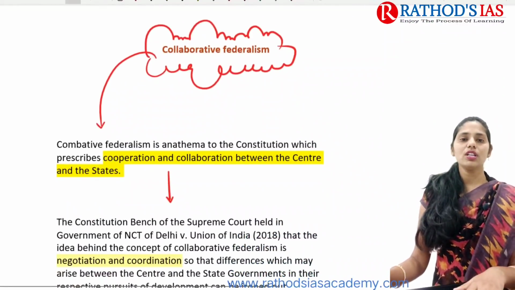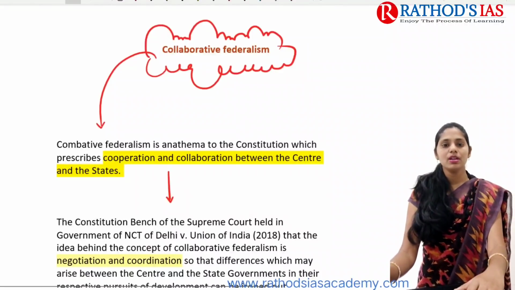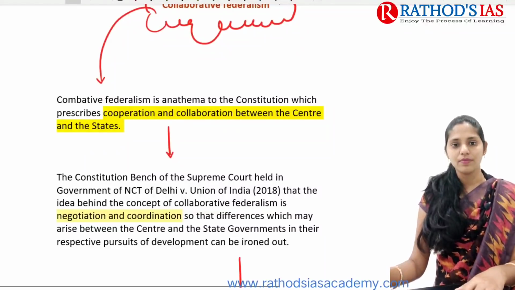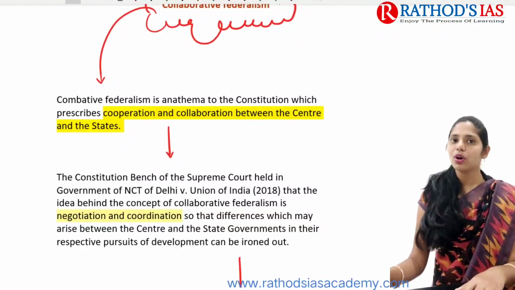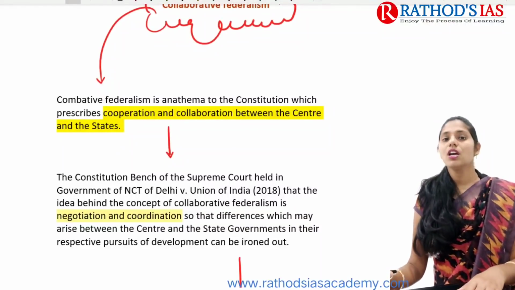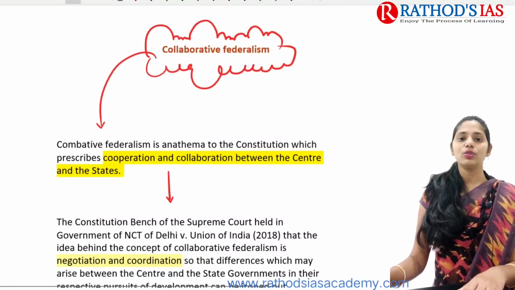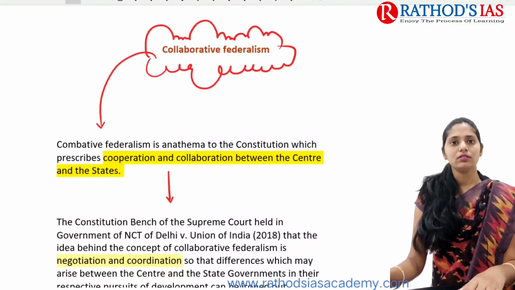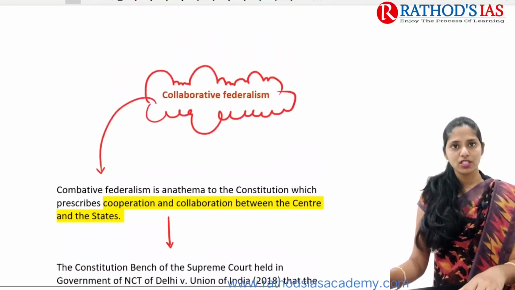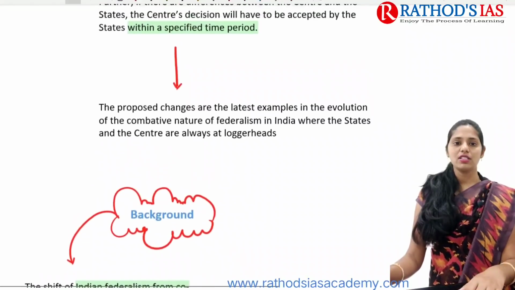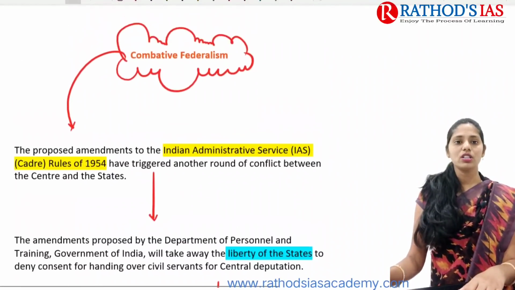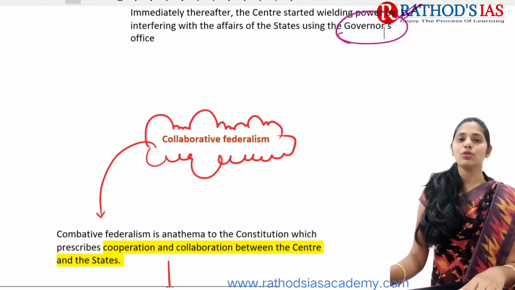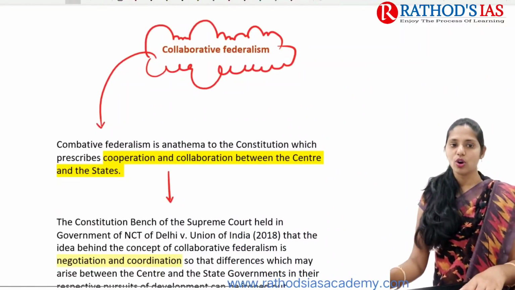So if you're talking about combative federalism, it is one of the important things which is against our democracy, right? Our constitution is not talking about combative federalism. Instead, we need proper cooperation between the central and the state governments. So we should not talk about combative federalism; we need to talk about cooperative federalism. This is an important idea that we can see in our constitution.